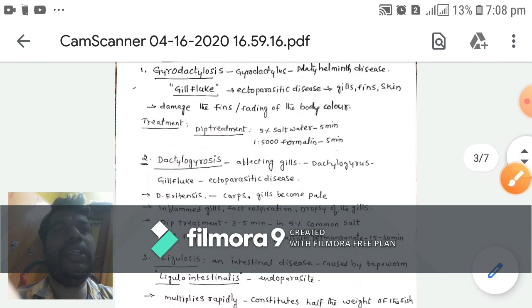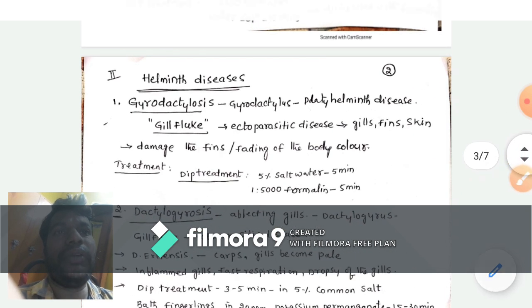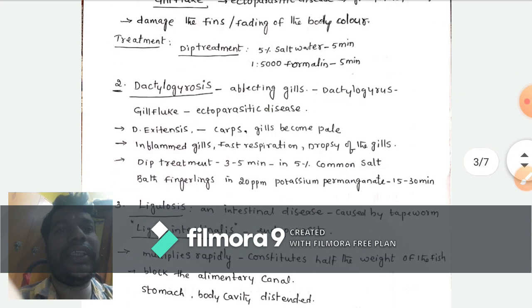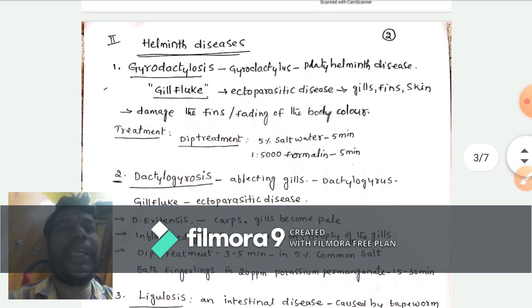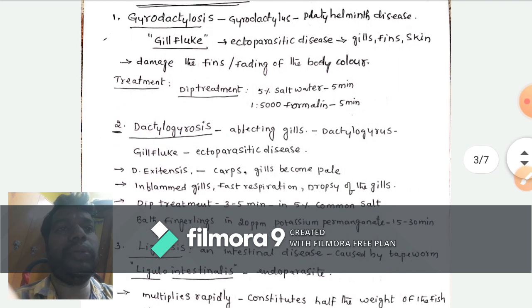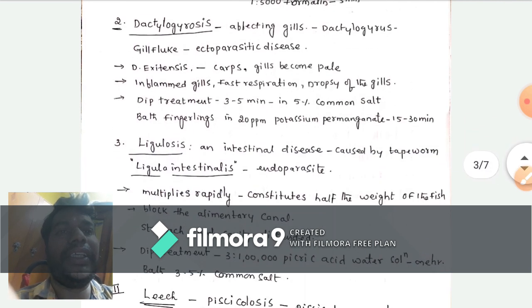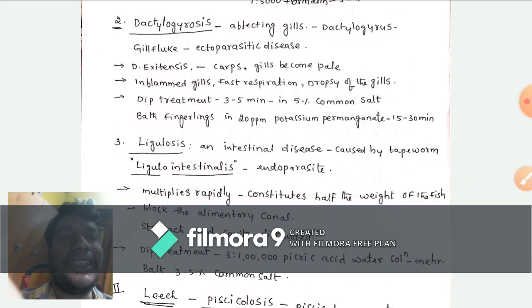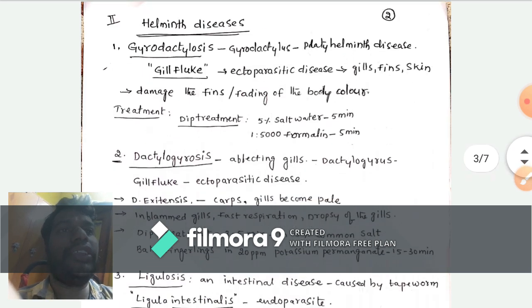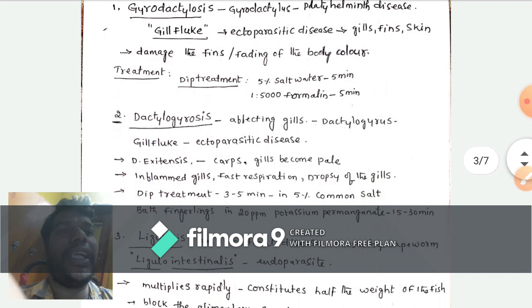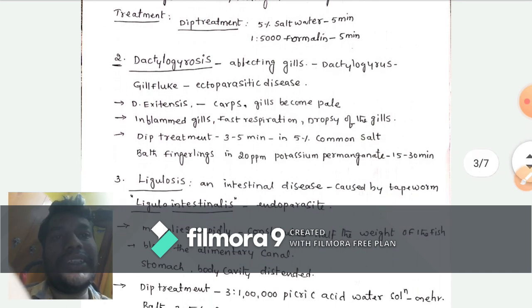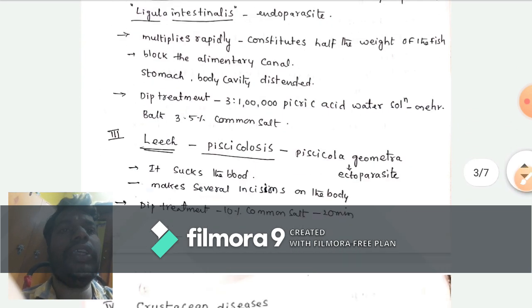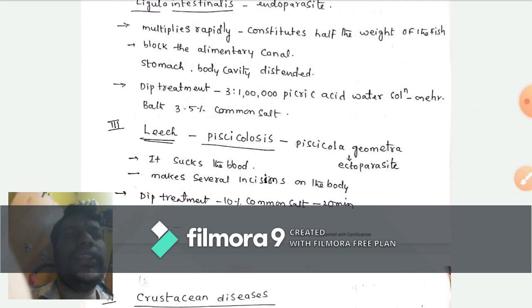So again, the helminth diseases: gyrodactylosis, dactylogyrosis and ligellosis. Gyrodactylosis and dactylogyrosis are ectoparasitic diseases, and ligellosis is the endoparasitic disease. Gyrodactylosis is caused by the gyrodactylus, dactylogyrosis is caused by the dactylogyrus, and ligellosis is caused by Ligula intestinalis. Here the third one, leech.